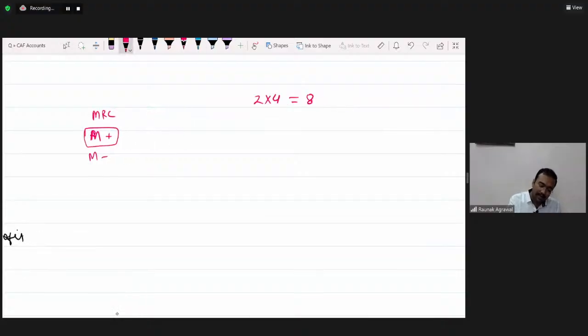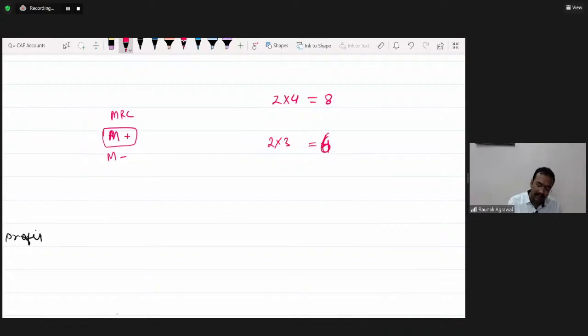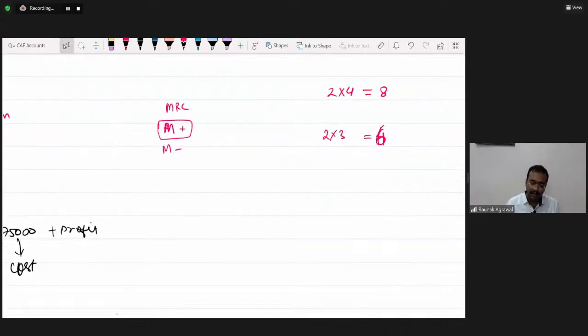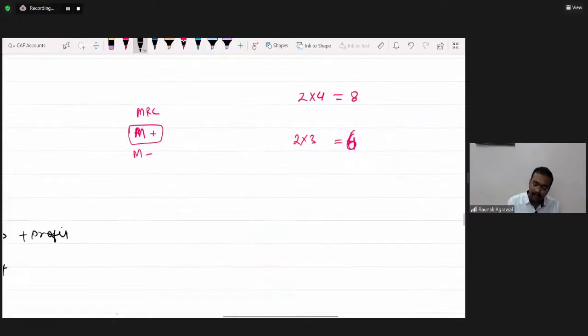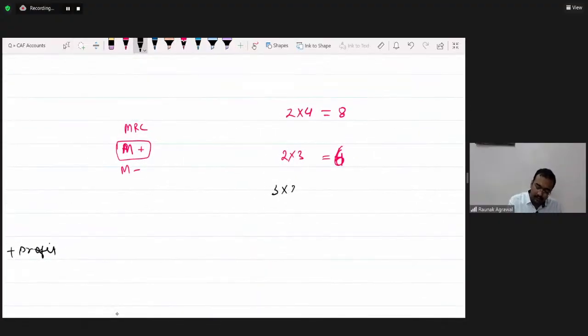Now take on your calculator 2 into 3. Answer is 6. Now again press M plus. Now take 3 into 3. Answer is 9. Now press M minus. Now press the button of MR.